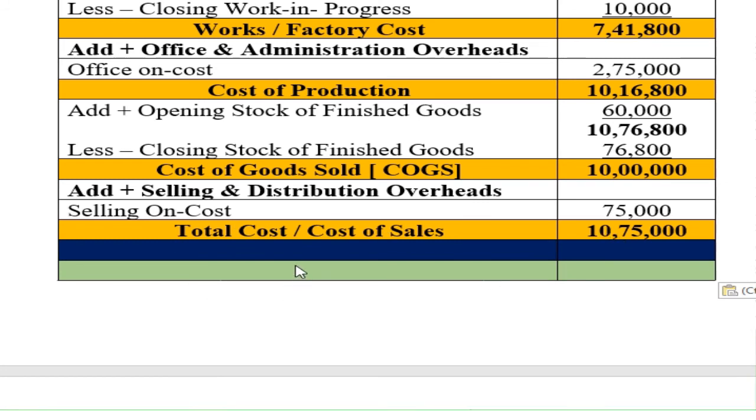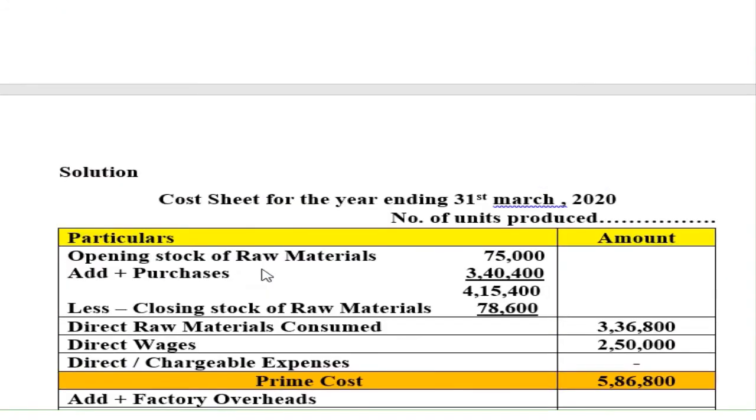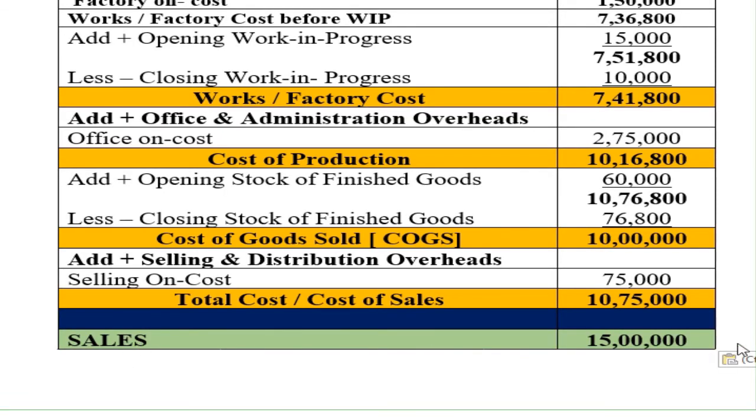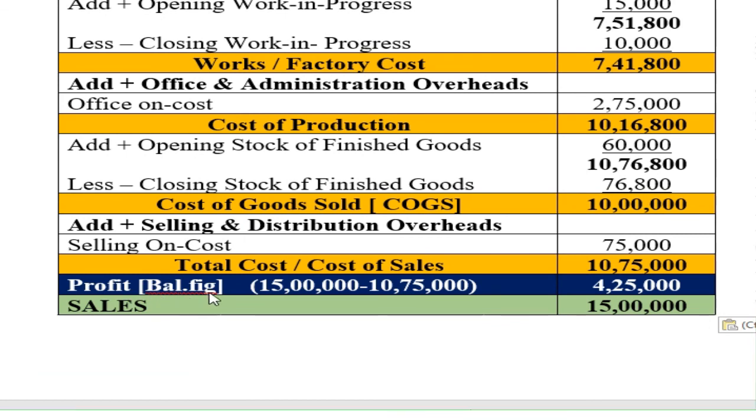After this, let us check what they have given in the question. They have given sales, so we have to find the profit. So sales is 15 lakh. We need to find out profit. How do we find profit? Sales minus total cost, you will get profit. The difference will be called profit. So profit is the balancing figure, that is sales 15 lakh minus total cost 10 lakh 75,000. The difference is 4 lakh 25,000. So this 4 lakh 25,000 rupees is considered as profit.